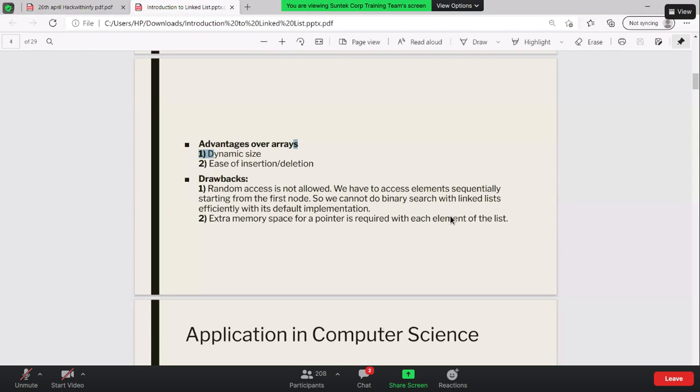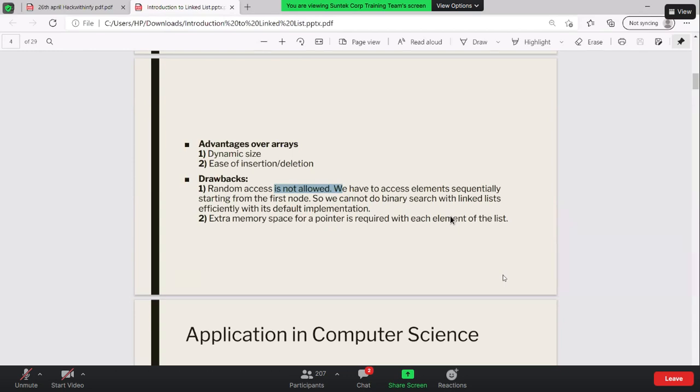But on the drawback side, random access is not allowed. If I want to access an element in a list or an array, I can just use an index, for example list of five, and it will pick the fifth element.